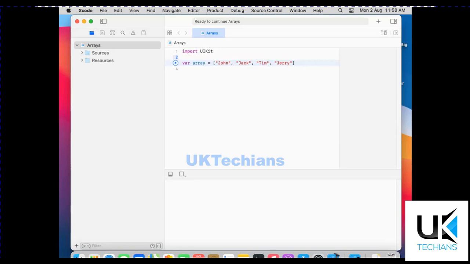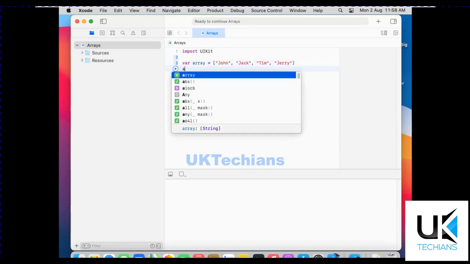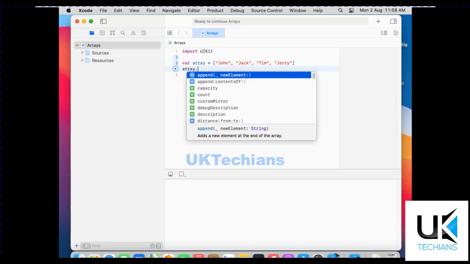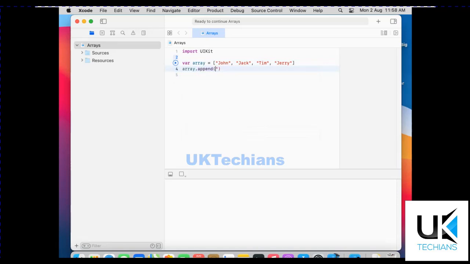Let's add more values to this array. How do we add values to this array? We have to use the keyword append. Then we just have to add the value. So let's say Jan. So we added the value Jan to this array. First use array.count to let us know how many values are stored in this array. So let's just run it. It will show you here the count is 5.